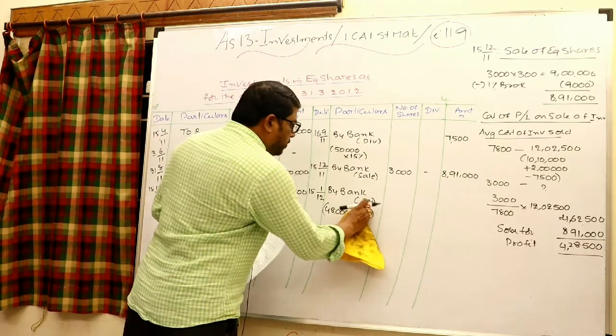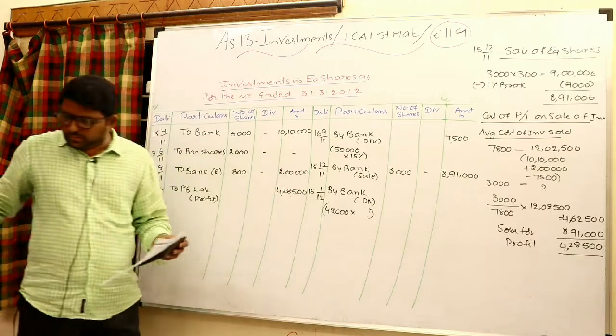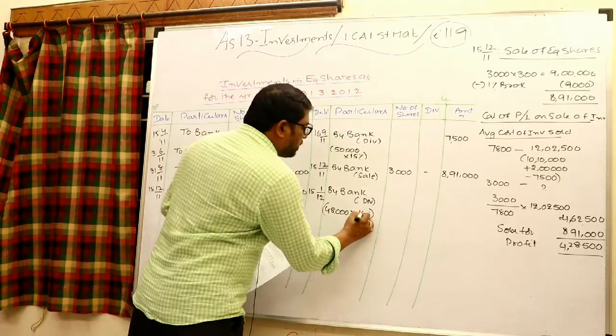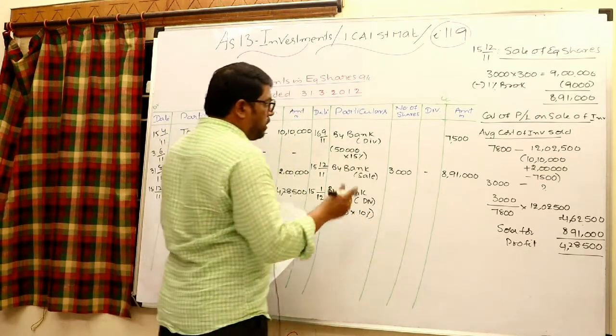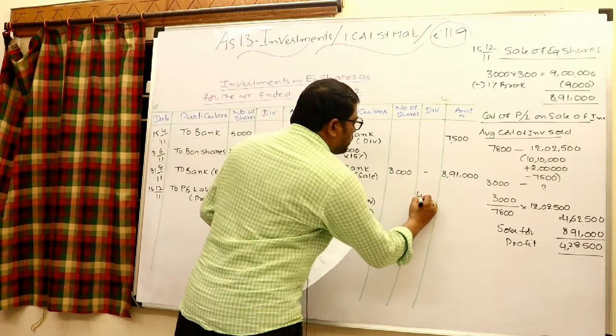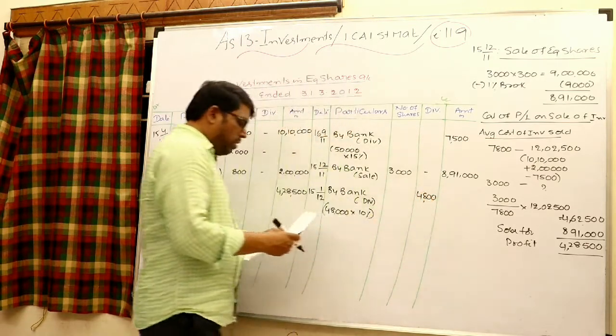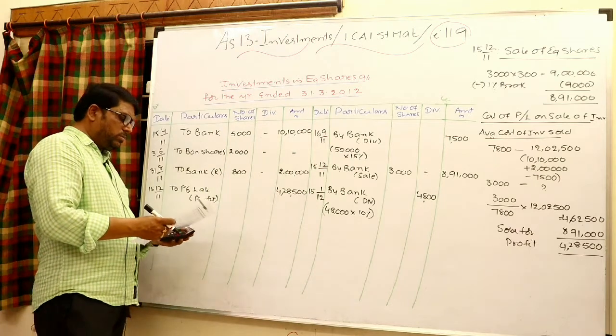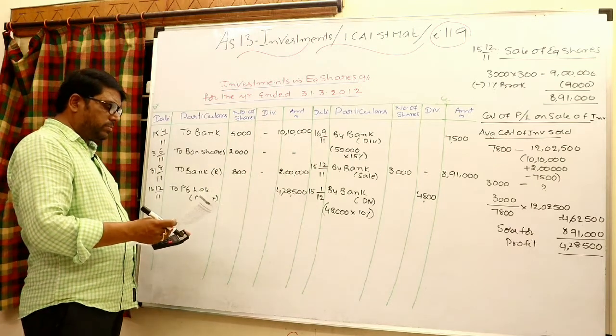Not 15%, it is 10%. So then it is 4,800, right in the dividend column, 4,800 rupees as income, interim dividend.